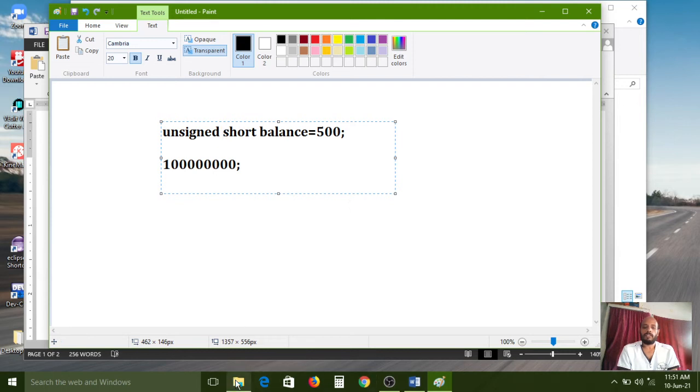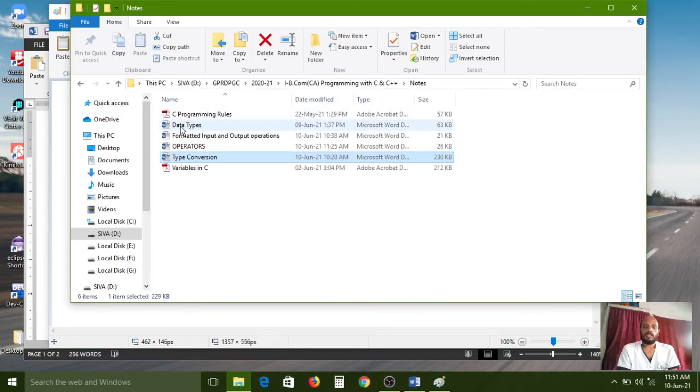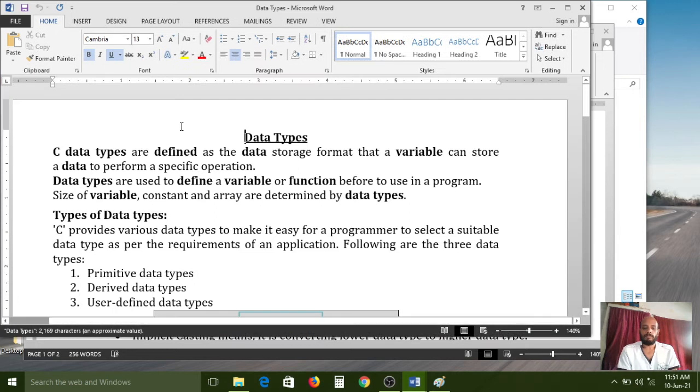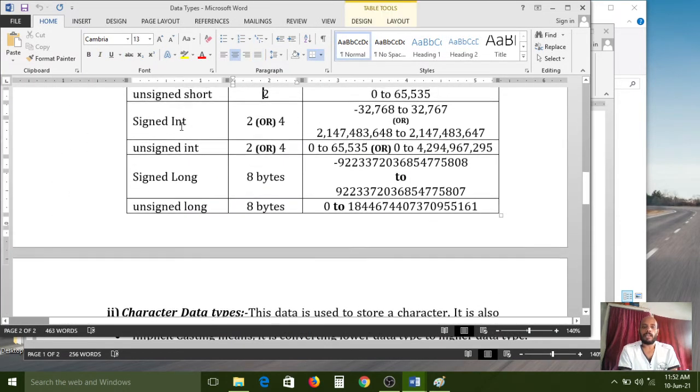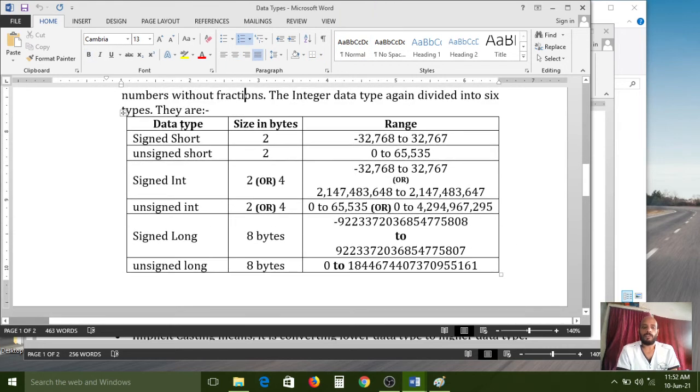Carefully observe here. What is the range of the data type? Here I opened it, all of you carefully observe. Signed short can support up to 32,767.